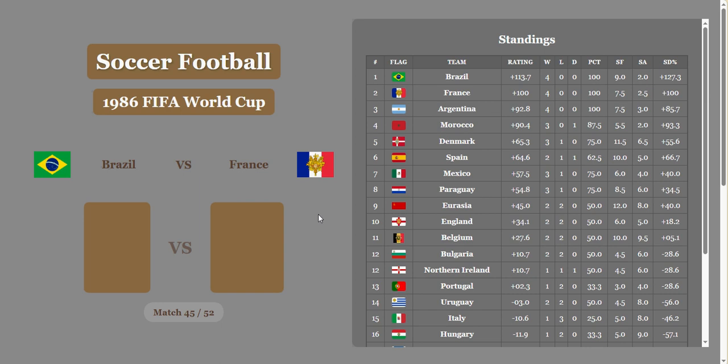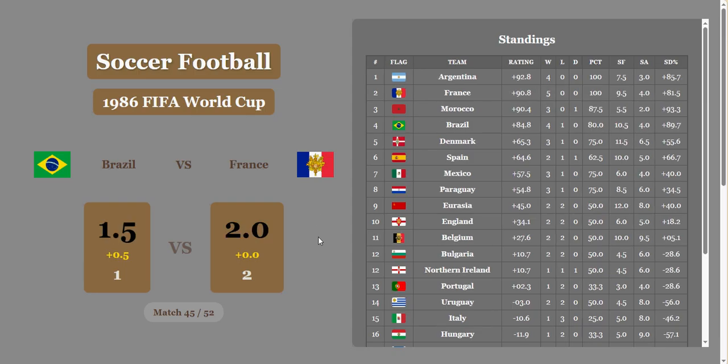but a disappointing finish. Brazil versus France. France beats them. Brazil gets a half goal. France will just narrowly win right here, and they'll move up into second place right below Argentina, and Morocco is now in third. Brazil in fourth. Brazil finishes with a rating of